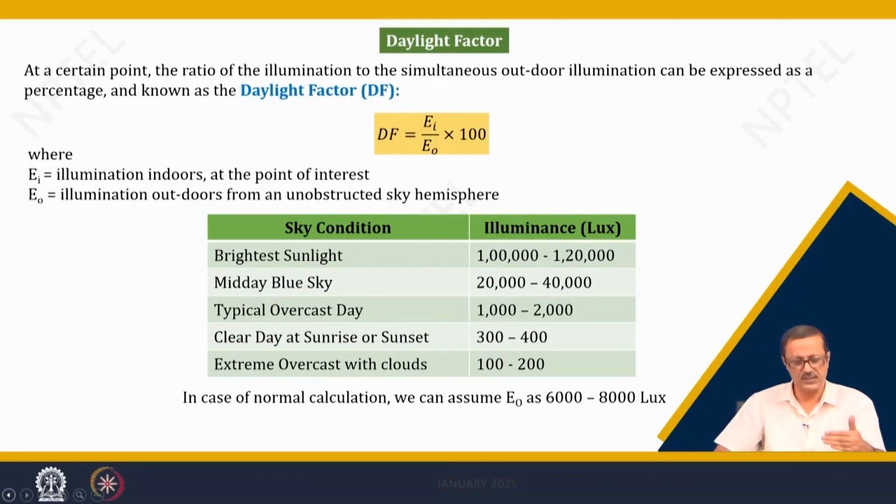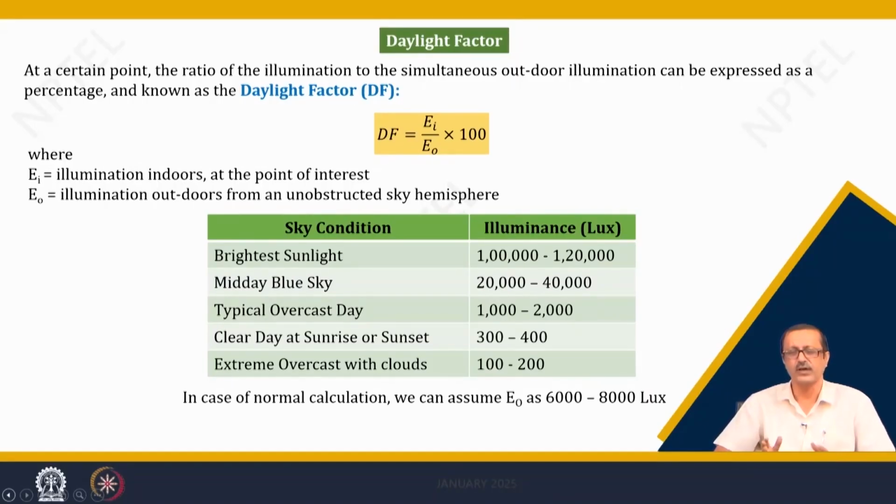So, typically if I go down, the overcast sky, clear day at sunrise and sunset, it is a little less, almost about 300 to 400 lux. Extreme overcast sky with clouds in the time of monsoon and all, it goes further down. So, normally for our calculation we do not take the brightest scenario, and we also do not take the overcast and cloud scenario.